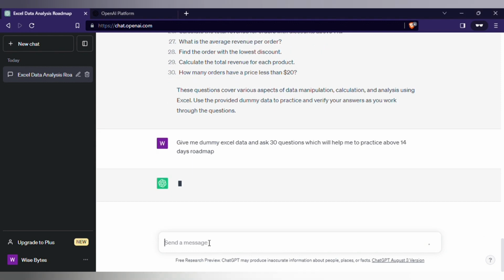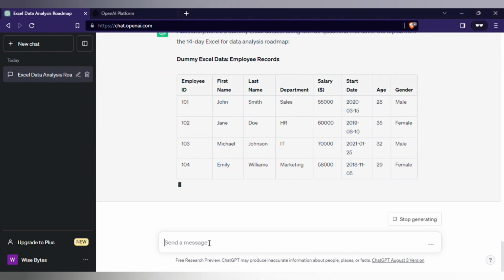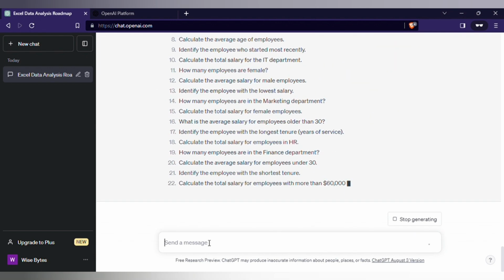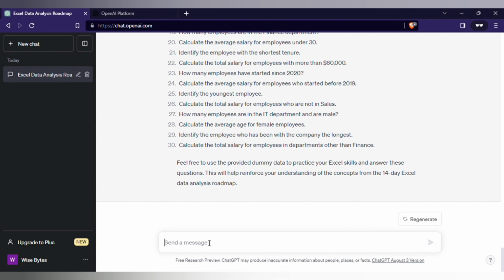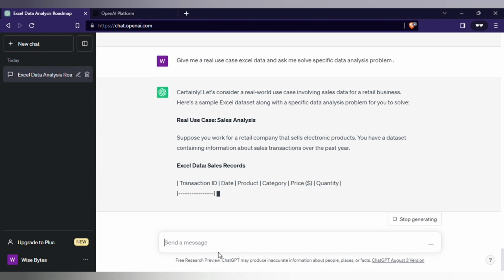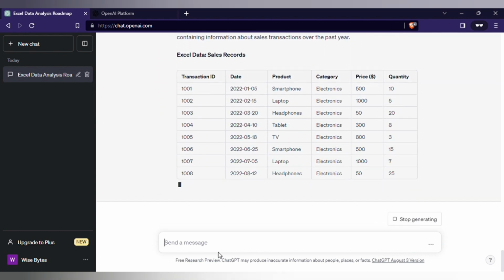Now, here comes an exciting part. Once you've completed your 14-day roadmap, ask your AI assistant to test your skills. You can request a questionnaire or even present a real-world use case. For instance, in our Excel example, you could ask the AI to help you solve a specific data analysis problem using the skills you've acquired.